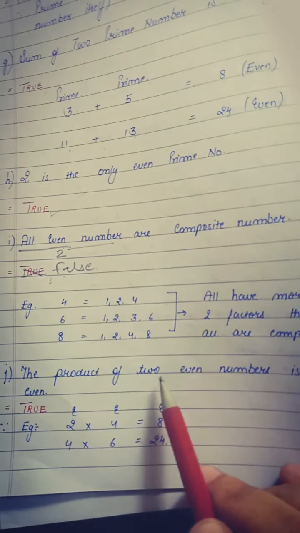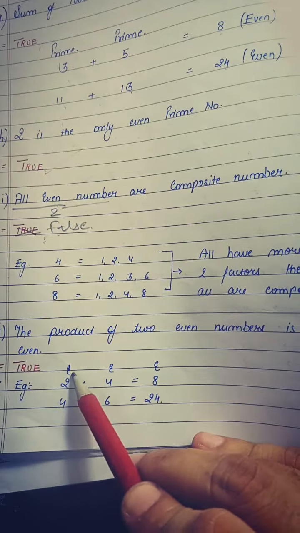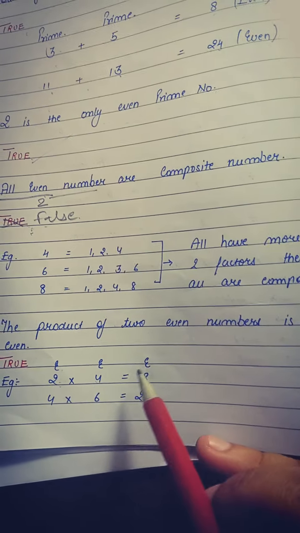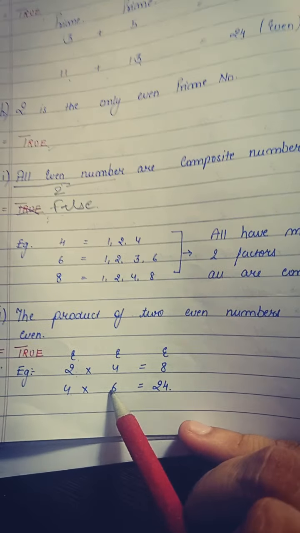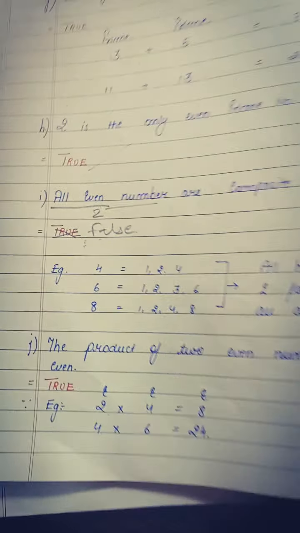Next, the product of two even numbers is always even. Let's take an example. Take two even numbers 2 and 4, multiply them, you will obtain the product 8. Again take two other even numbers 4 and 6, multiply them, you will obtain the product 24. So it is true.